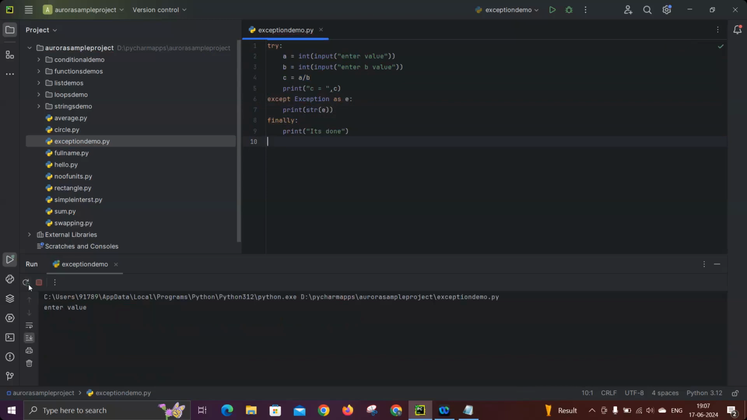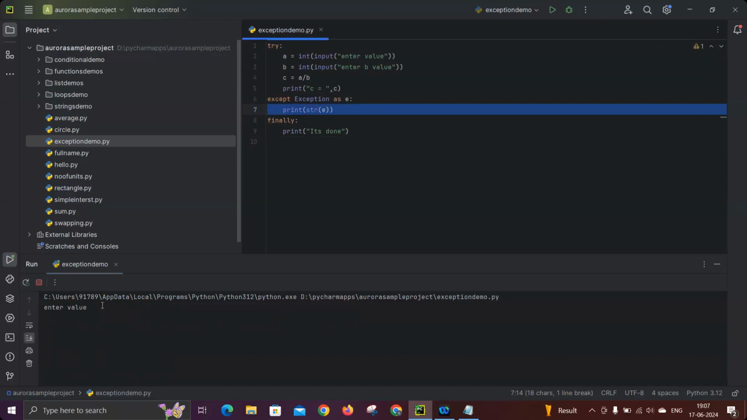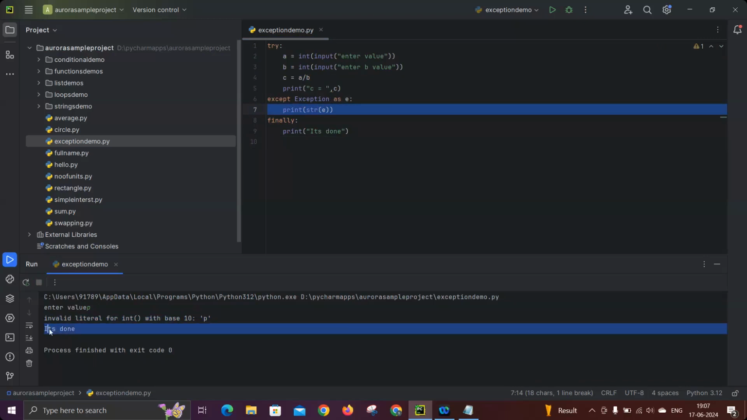You see here, you can understand. Now I'm giving 5 and 2. So 5 by 2, C value 2.5, and it prints done there. You're not getting any error. Now the same program, I'm giving, let's take some P as the value. Instead of showing a red color message, now you're getting a regular message like invalid literal for int with base 10. And the done message is also printed, so it is not stopping the code, it's still executing.